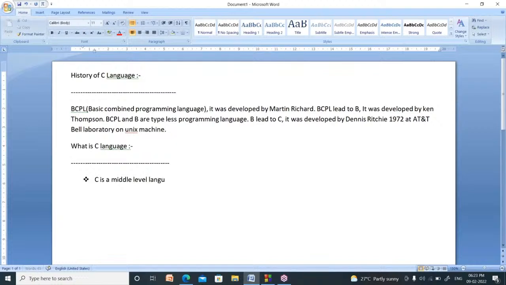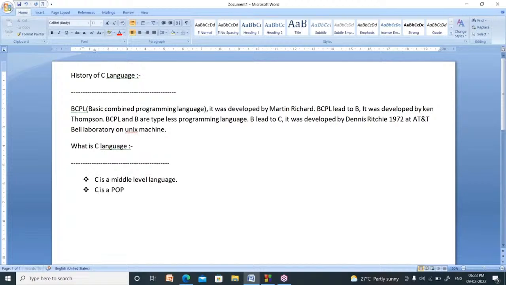What is the meaning of middle level? There are two types of programming languages, low level languages and high level languages. C is a middle level language. Why? Because it supports low level language features as well as high level language features. So C is a middle level language.